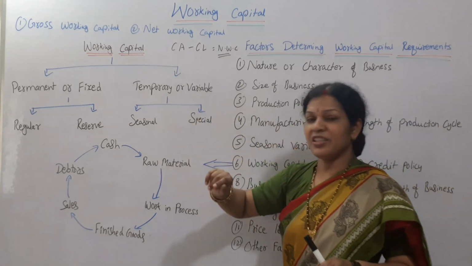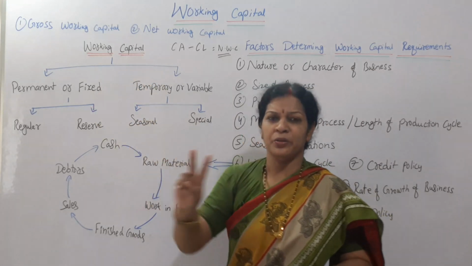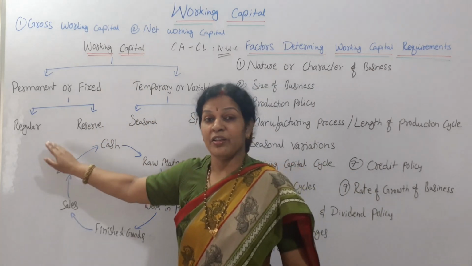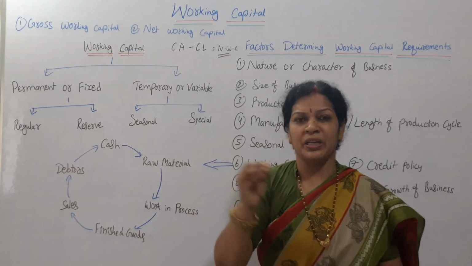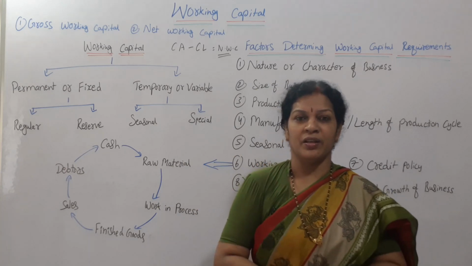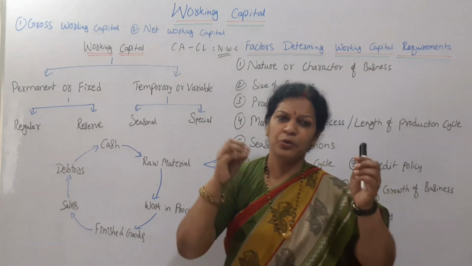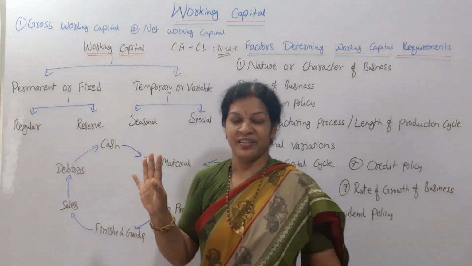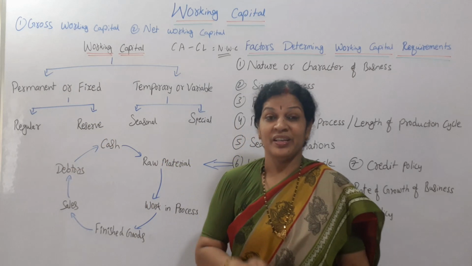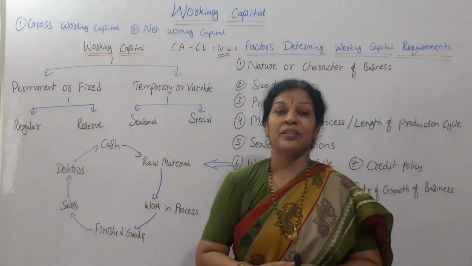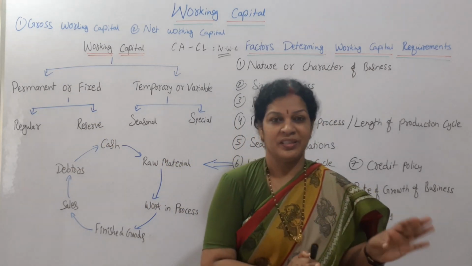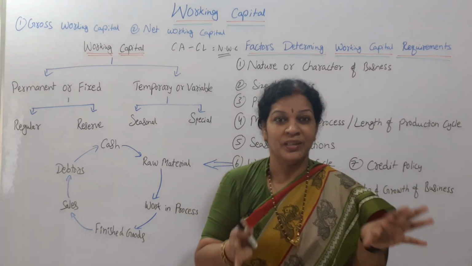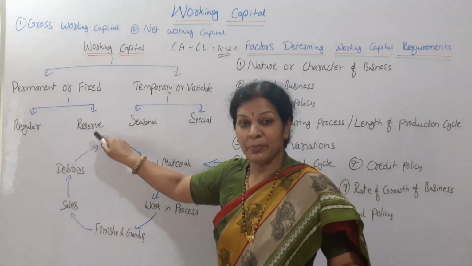Okay. Now let's see, this permanent or fixed working capital is also divided into two parts. One is regular and the other is reserve. Regular means day to day transactions, whatever we have to pay, that is regular. As I said, 1000 units you have to purchase every month, that is regular, permanent. Reserve means excess working capital, that we can say is a reserve. So 1000 you have purchased, but still you have some more working capital, that you can keep as reserve.